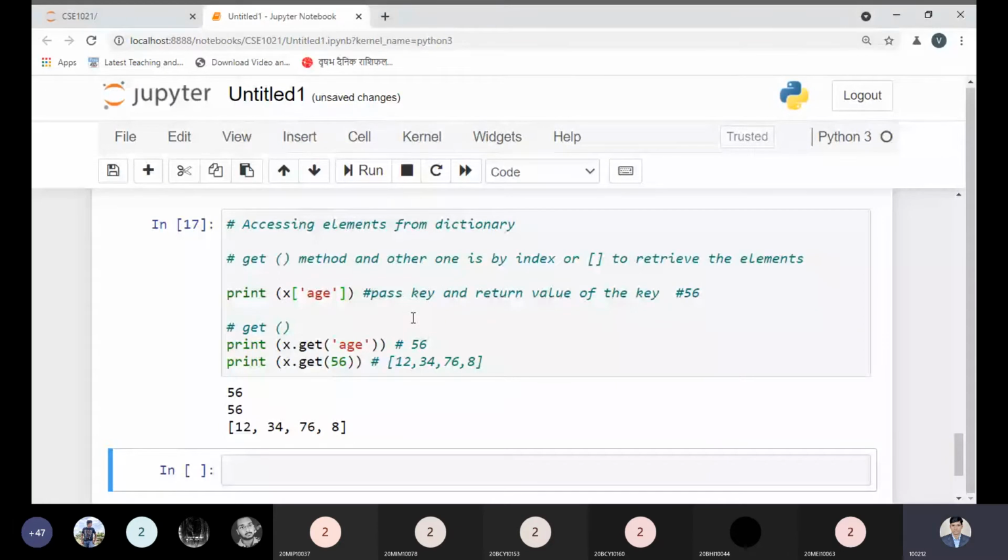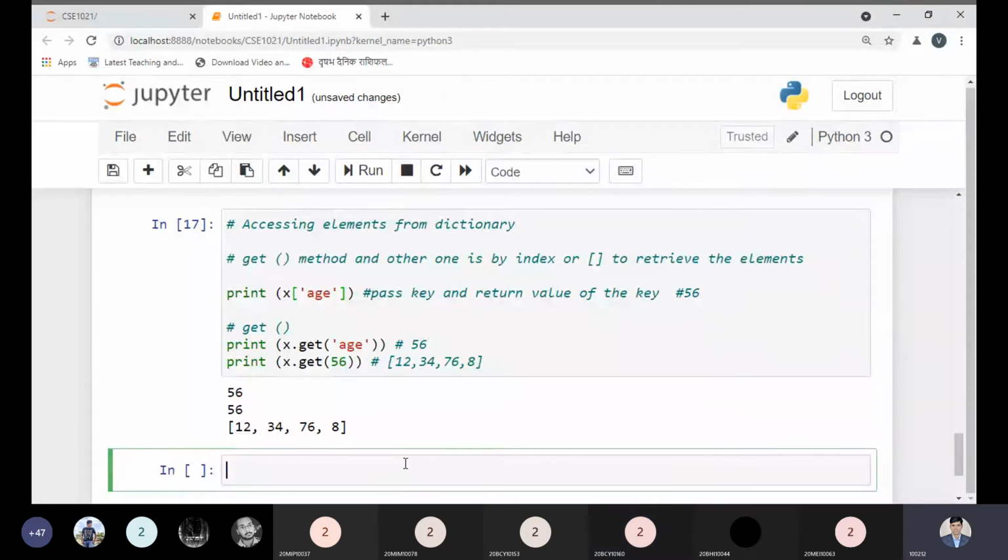Yes, tell me any doubt here. The difference between the get method and access by using the index: by using the index, we can retrieve the elements. So accessing the element from the dictionary is a very easy task. Yes, please tell me. Yes, student, please tell me any doubt. No, sir. No doubt, sir.